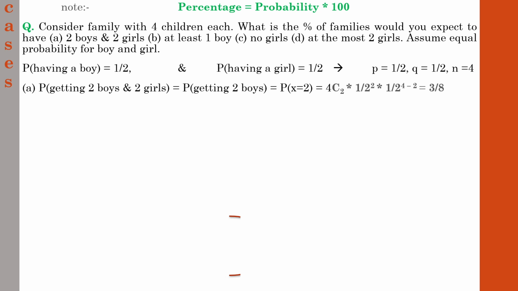Since the probability for boy and girl will be equal, you can find any of the cases. So for the time being I am choosing boys. Probability of getting 2 boys, because in the question it was said getting 2 boys and 2 girls. So probability of getting 2 boys can be written as P of x equal to 2.